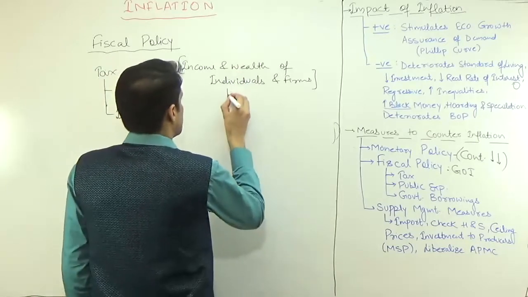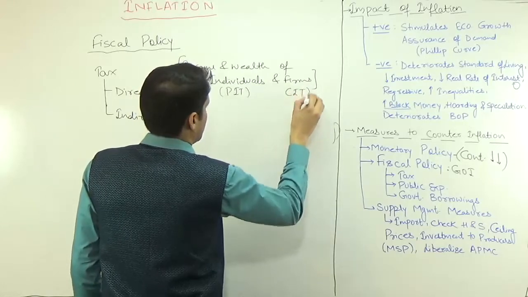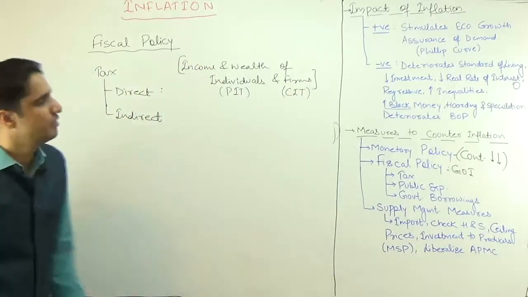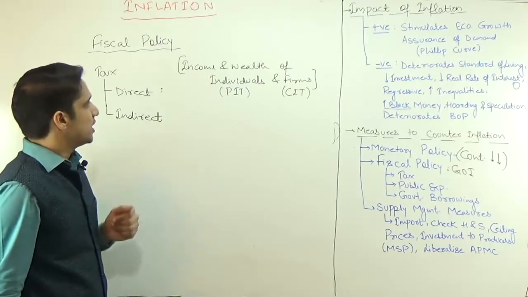For example, individuals have to pay personal income tax, and firms have to pay corporate income tax. We also have wealth tax, which has been abolished, and succession duty. All these are direct taxes.